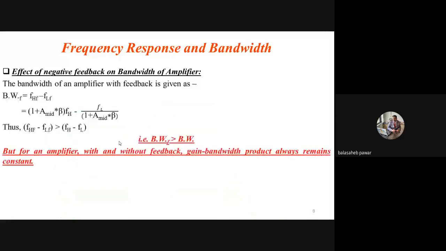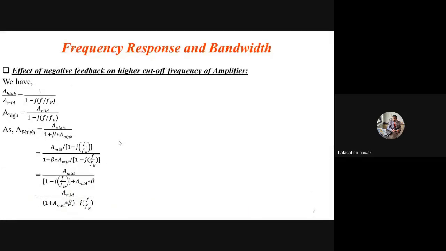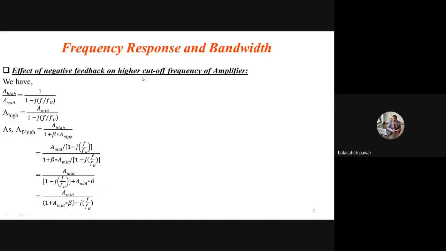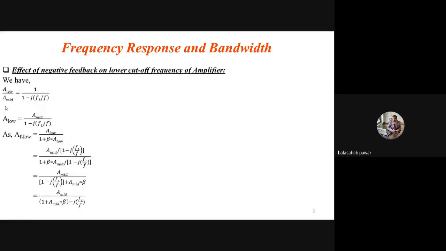Agree? And the same thing you will observe. Again, you have to follow the same steps as before. While looking at the lower cutoff frequency, which ratio did we take? We took gain at low frequency divided by gain at midband. Similarly, for observing the effect at higher cutoff frequencies, you take the ratio A high divided by A mid. And one more small difference: in the denominator we wrote the term as 1 minus j FL by F, where FL is the lower cutoff frequency, since we were observing the effect on the lower cutoff frequency.